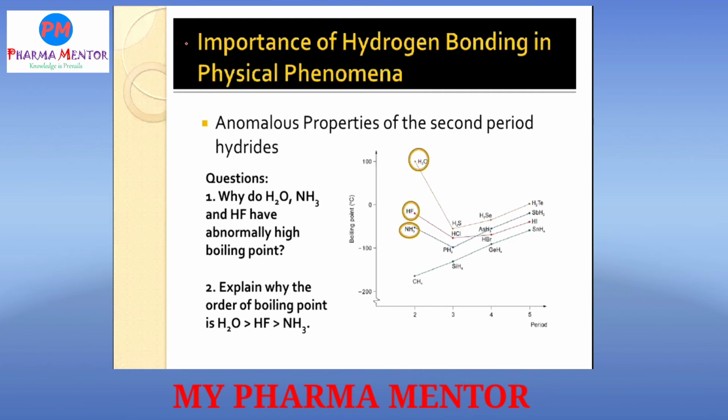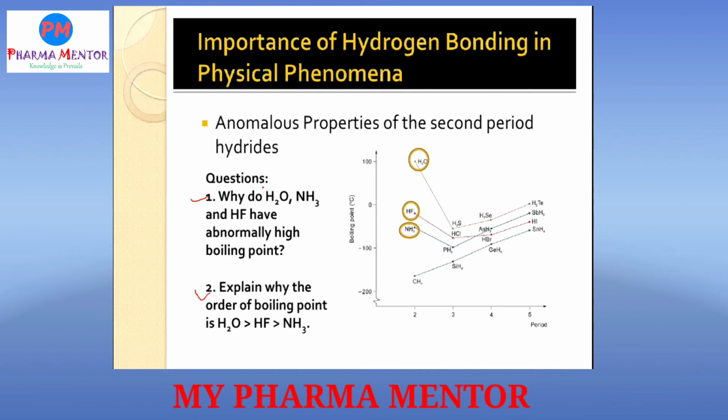So, importance of hydrogen bonding in physical phenomena. Here, the anomalous properties of the second period hydrides due to hydrogen bonding. Some questions are generally asked on hydrogen bonding, of this type. First question: why do water, ammonia and hydrogen fluoride have abnormally high boiling points? And second question: explain why the order of boiling point is like this: water has the highest boiling point, then hydrogen fluoride, and hydrogen fluoride has a higher boiling point than ammonia.